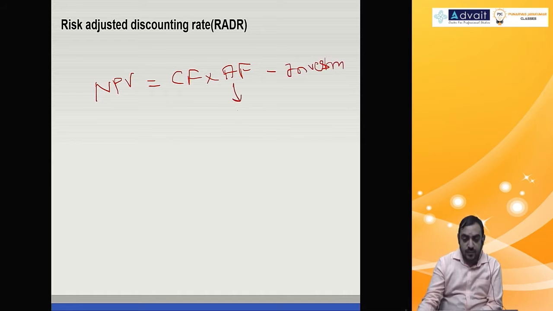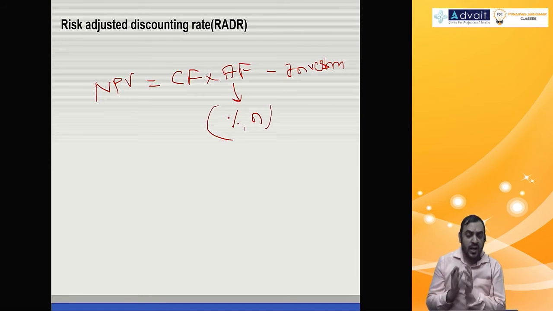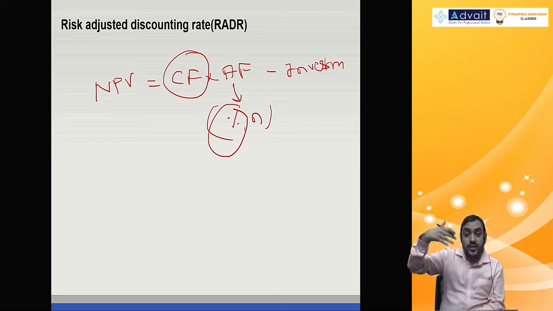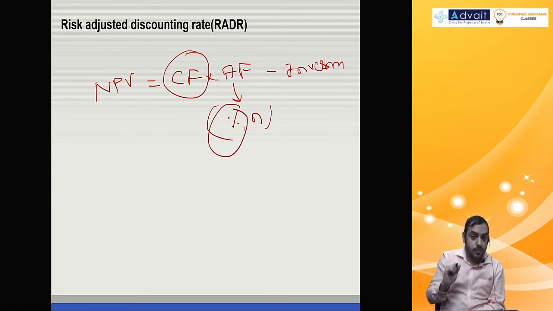And annuity factor means you apply percentage for n number of years. Discounting factor also same thing. So when you are having risky cash flow, this rate of interest also should be adjusted with risk, increased with risk. Higher the risk of the project, higher should be the discounting rate.